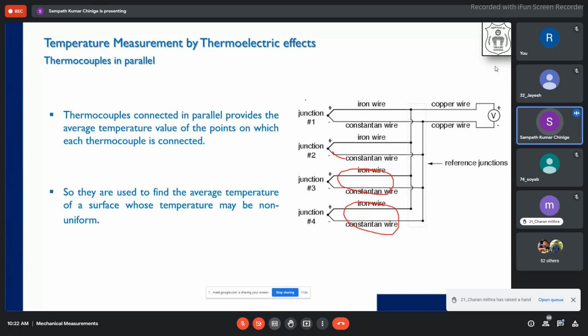You may argue that, sir, I have taken with the same thing, the calibration curve, and the calibration is perfect. I have a calibration curve like that. Can't I use this? True. If you have a calibration, definitely you can use this for the other unknown measure. The problem is, if you have a lot of errors, you will never know what could be the reason why you are getting the errors. So for making it simple, to eliminate that EMF value because of the wires, which is difficult to analyze or measure, we are eliminating it and keeping everything the same.